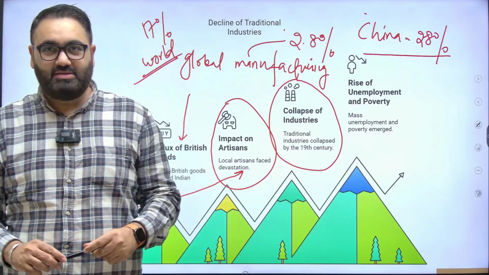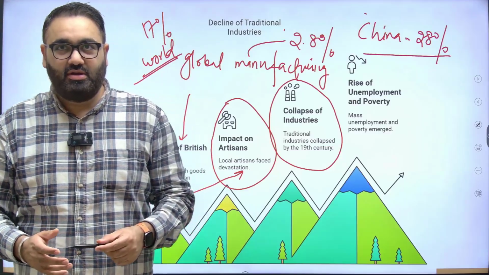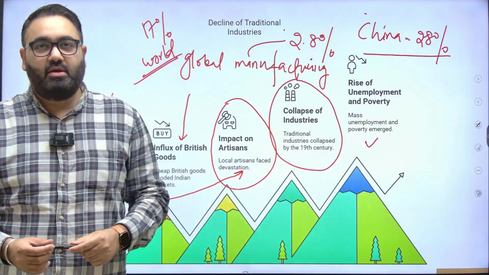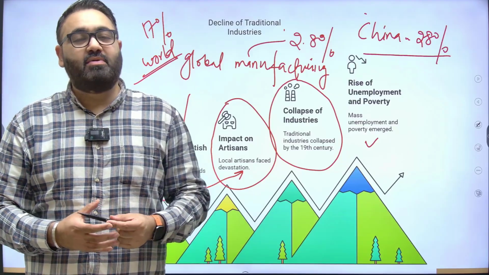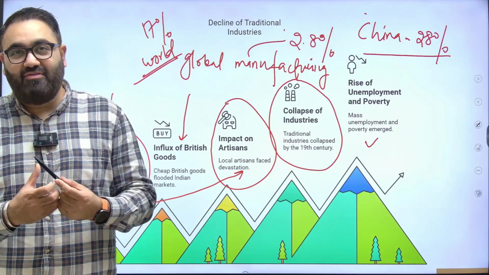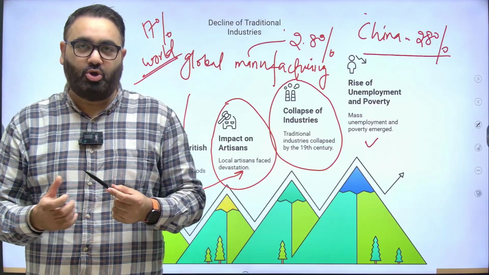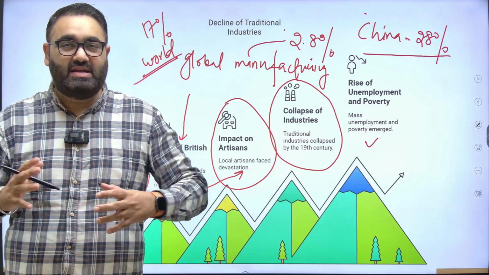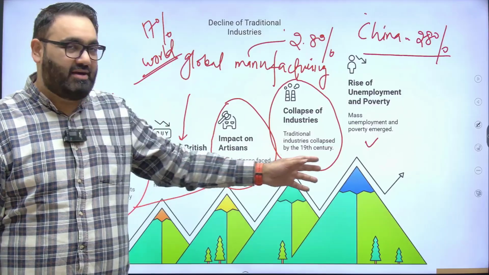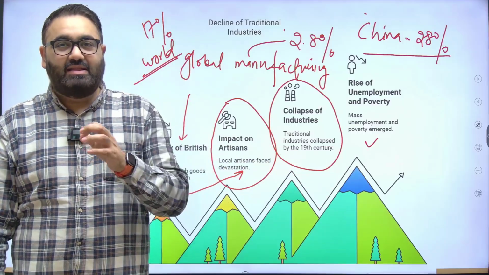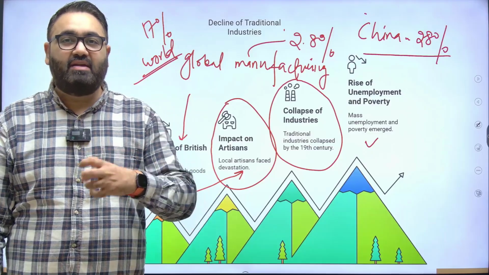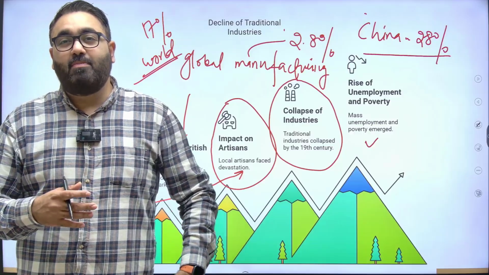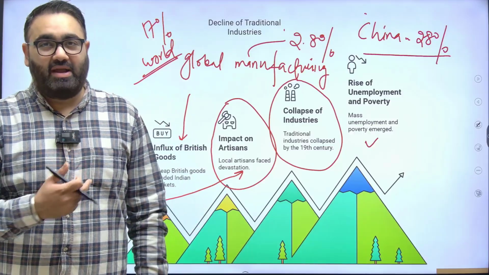And all these factors culminated into something very natural, which you see even today, that is the rise of unemployment and poverty. You would have heard and read from different accounts that by the time the British left India, almost all our industries were in ruins. Unemployment rate was extremely high. There were extremely dismal poverty levels because of all these factors. Because at the end of the day, the British were not really concerned about what benefits the people of the country. For them, the point of view was what benefits the British Empire, what keeps their midnight oil burning.